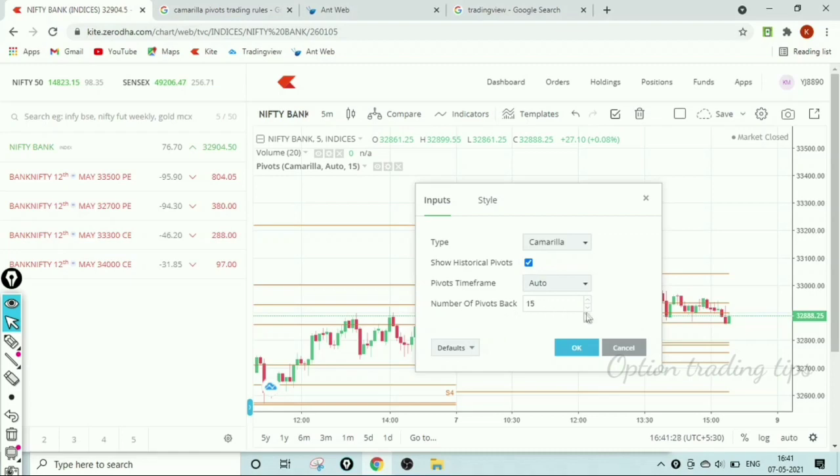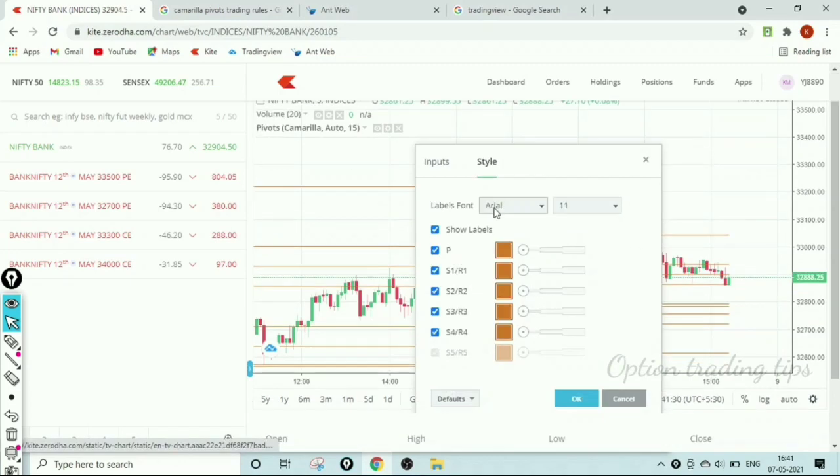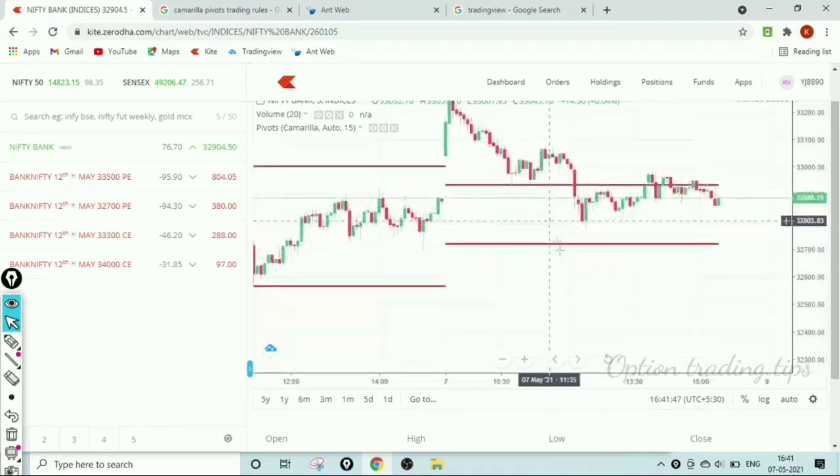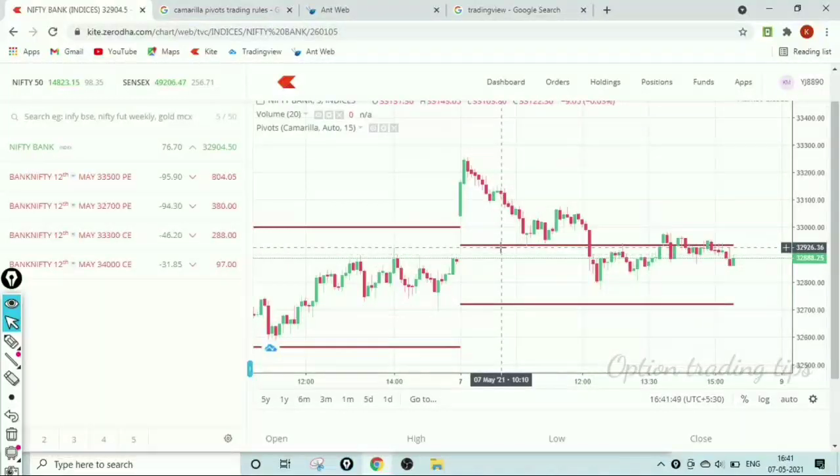Never change other settings, and go to the style. I always use the R3 and the S3, so the remaining, please unselect. For better visibility, change the color, and if you want more darkness, please increase the line width and give OK. Now Camarilla pivot point R3 and S3 are fixed.